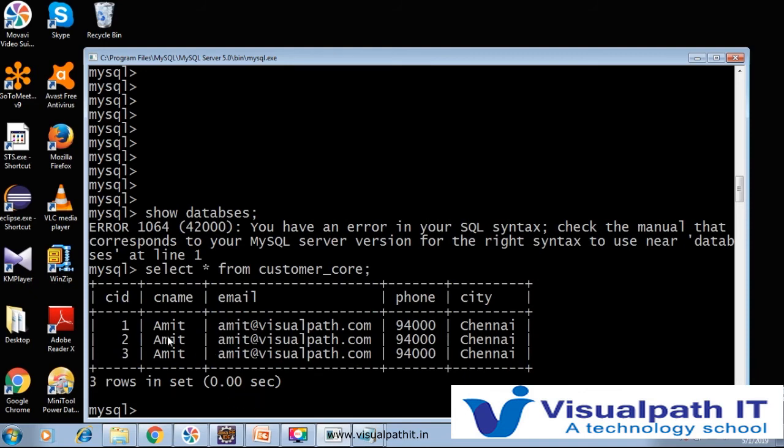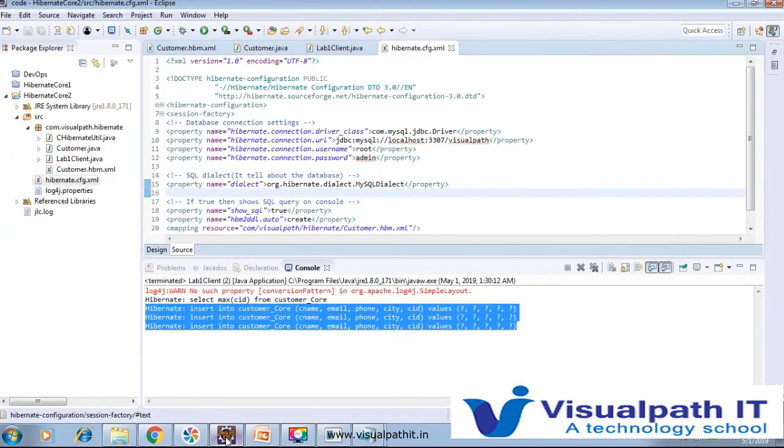Yeah. The value we stored here, like Amit, the email ID, phone number and city, is stored here, and the CID 123 was created automatically.